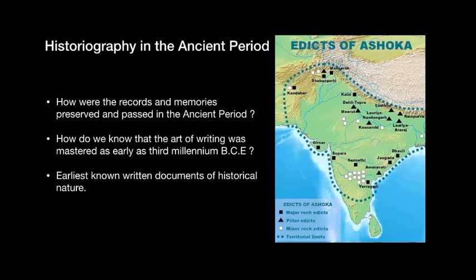Let's see what are the earliest known written documents which are of historical importance. These are in the form of inscriptions and they are dated to the 3rd century BCE, that is during Ashok Maurya's time. Now on this map you can see where edicts of Ashoka have been found. What is the meaning of edicts? Edicts means official orders or proclamations that have been made by Emperor Ashoka. They are found in all these areas which are marked on the map.